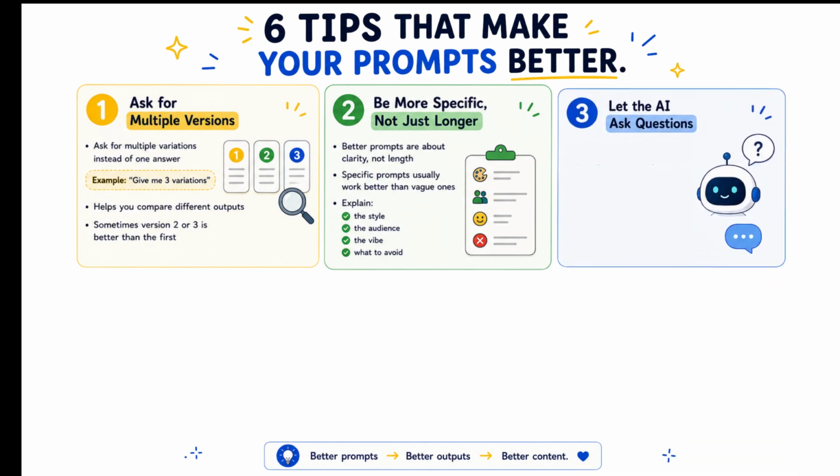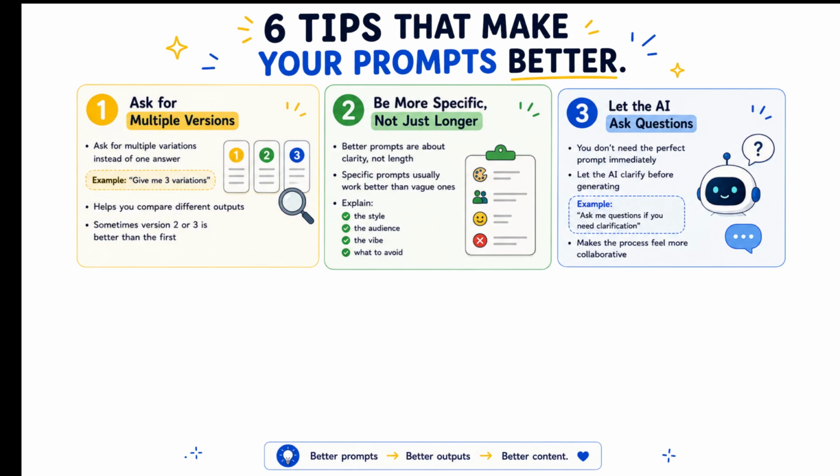Next, tip number 3. Let the AI ask questions. This one is super underrated. You don't need to write the perfect prompt immediately. Try adding something like, ask me questions if you need clarification before generating the final result. This helps the AI understand exactly what you want before jumping into the answer. And it makes the process feel way more collaborative.